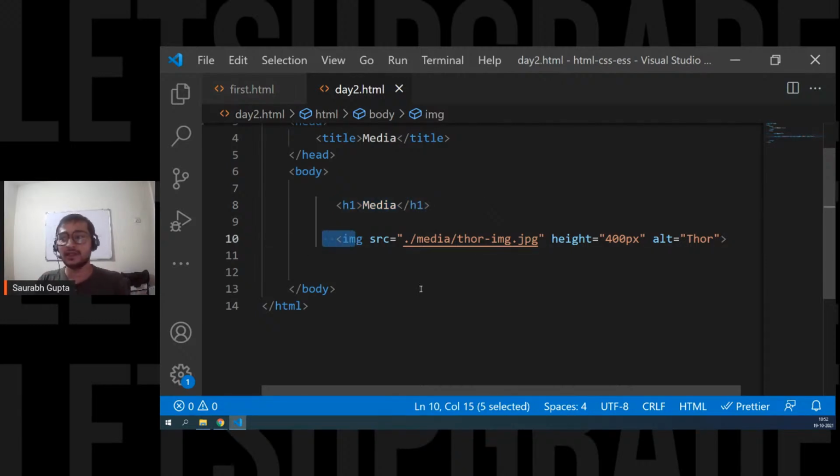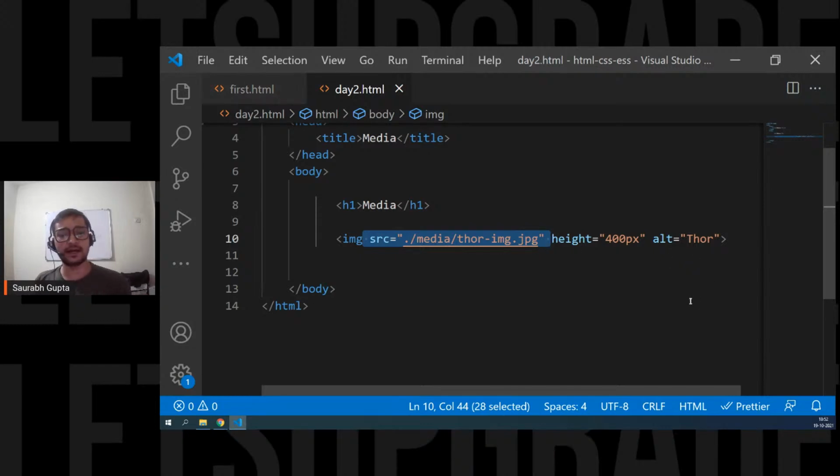Image tag. The first example is that the image tag is an empty tag, because there was no content for it to hold, so we don't have to close it like /img. The image tag is the example of an empty tag. Plus, it has a required attribute named SRC. If you don't use SRC, there's no point in using the image tag. That's why SRC is required. But height and alt are optional attributes. Even if you don't use them, your image will still work. But to enhance the features, you can use height and alt.